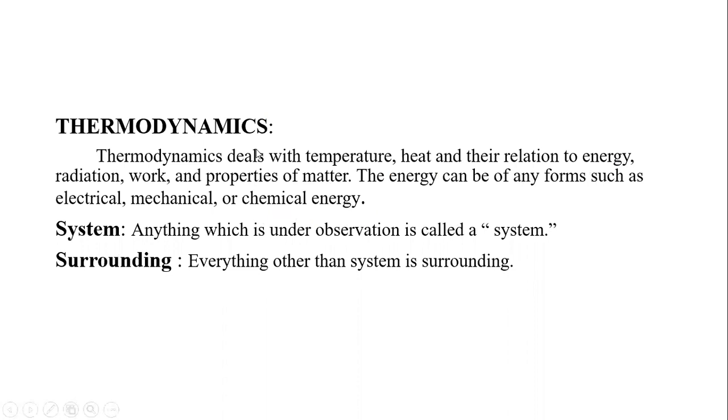The first term to understand in thermodynamics is system. What is a system? The simplest definition of a system is anything which is under observation. If I am observing a cup of tea, then the cup of tea is my system, and everything except the cup of tea is the surrounding. If I am observing a glass of water, then the glass of water is my system, and everything except that glass is the surrounding. So everything other than the system is the surrounding.